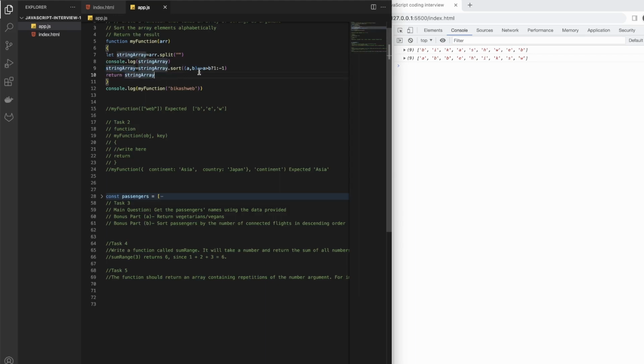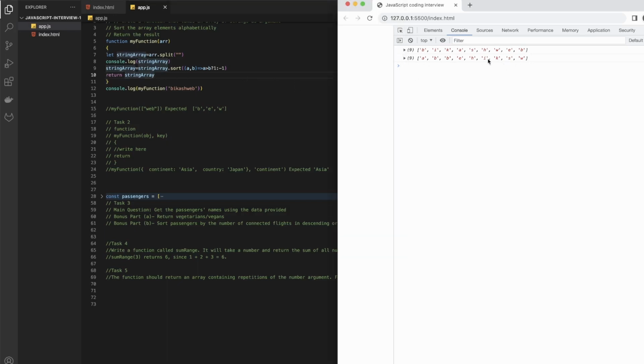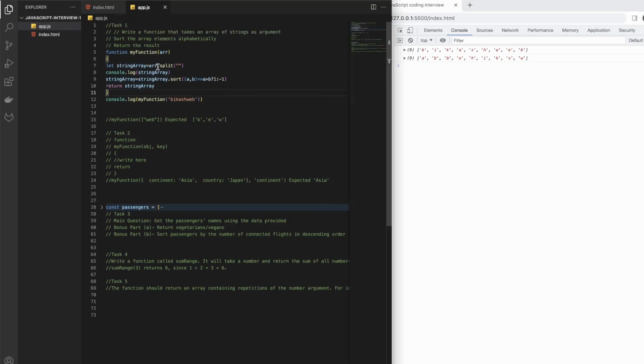However, this is a sort, and the sorting takes the first and the second element and checks them, and if the first element is greater than the second element, it will return as it is, otherwise it will change the position, and that way it keeps on going until the end, and then you have this kind of alphabetical order. Okay, so this should be done in my opinion. If you have another opinion, you can also do that.